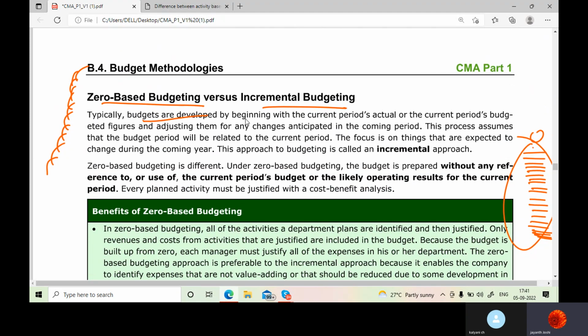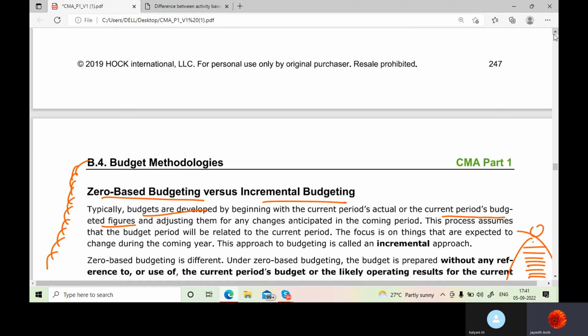Typically, budgets are developed by beginning with the current period's actual or current period's budgeted figures. Suppose you already have an estimate, and then you are adjusting it for any changes anticipated in the coming period. So you already have a budget and you think that in future some changes may be required. Suppose I want to organize a party for 300 people and I have an estimate. Do you think estimates would always work?